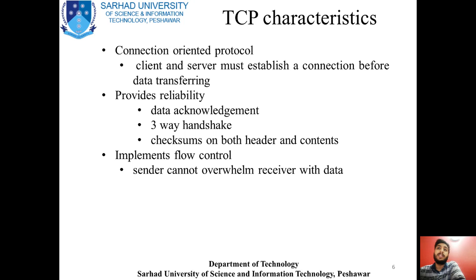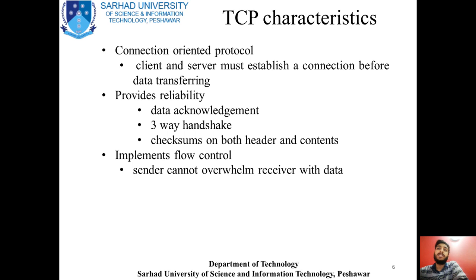Now coming towards the major characteristics of the TCP model, you know that TCP is basically a connection-oriented protocol. It means that there is a connection between a client and a server, or a transmitter and the receiver, before the data transmission actually starts. So you have to establish a path or dedicated resource between the transmitter and the receiver, or a client and a server, before actually starting transmission.